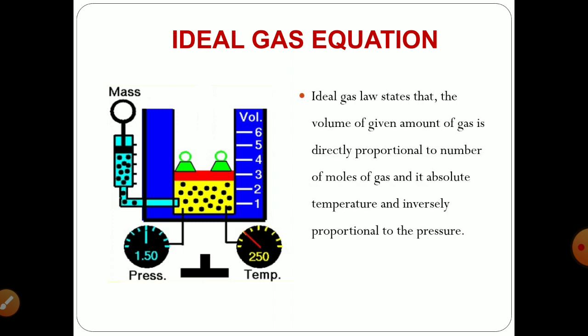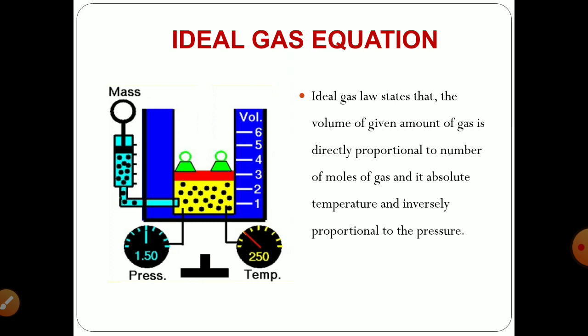But in the case of the ideal gas law, it states that the volume of a given amount of gas is directly proportional to the number of moles of gas. Remember, which gas law deals with volume and quantity? Correct, Avogadro's law.